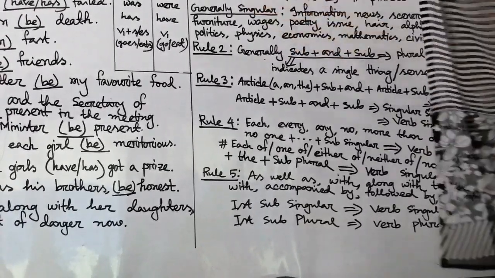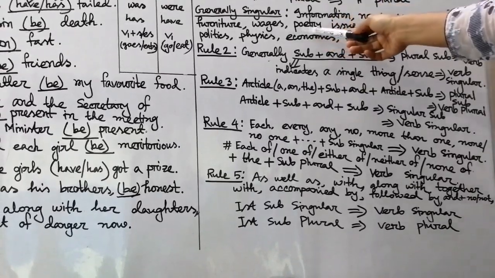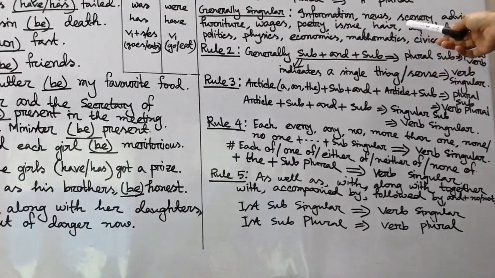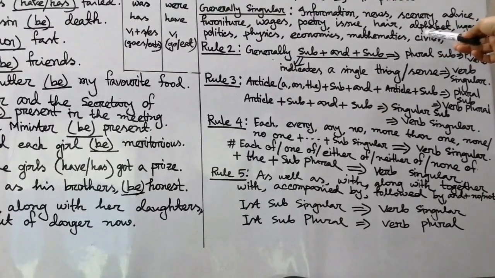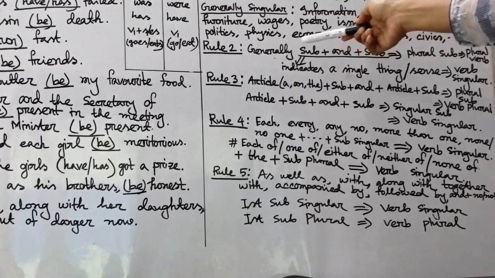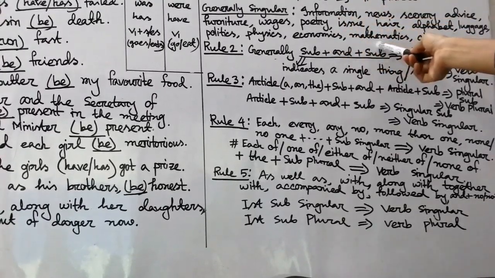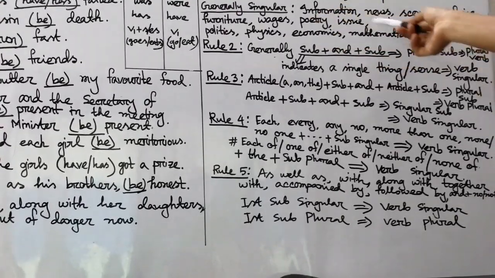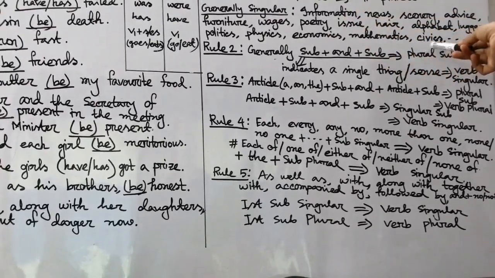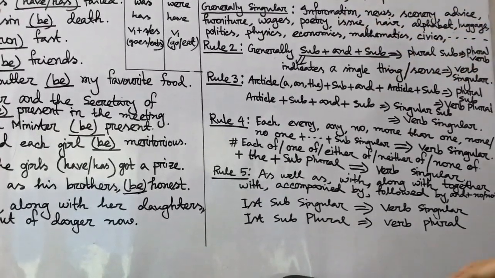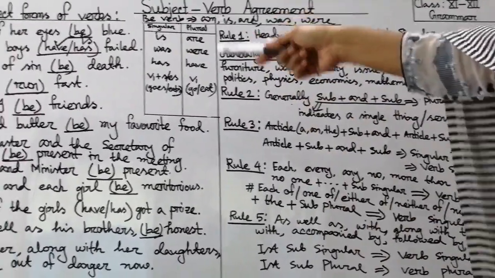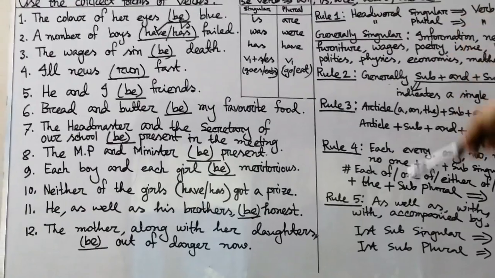Was, and this word, you see, was. Then poetry, issue, hair, you can never write down hairs. Alphabet, luggage, politics, physics, economics, mathematics, those are the names of subjects. So they are always singular, not plural. Civics, etc. So now we can solve question number 3 and 4 after learning these words.